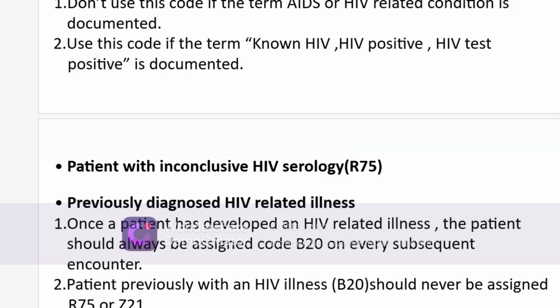A patient previously with an HIV illness, with the B20 code assigned, should never be assigned R75 or Z21. It means that if the patient already has HIV, there is no need to code asymptomatic or R75, which represents inconclusive HIV. Okay.